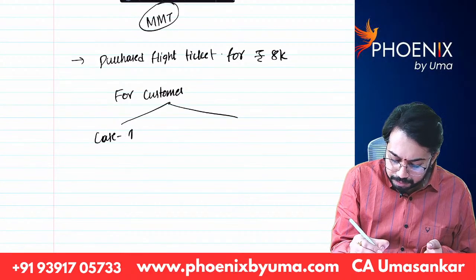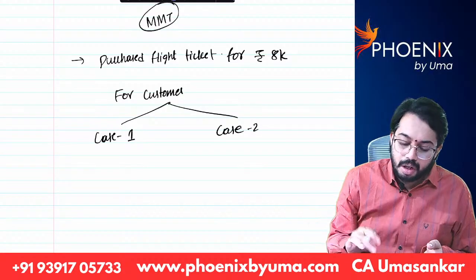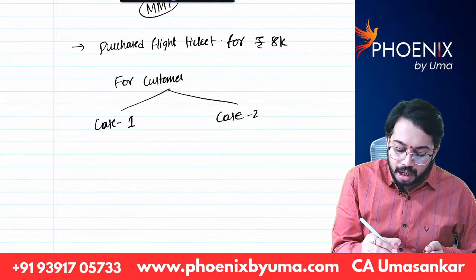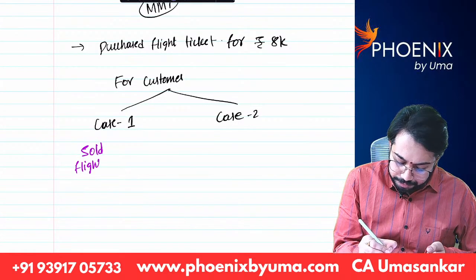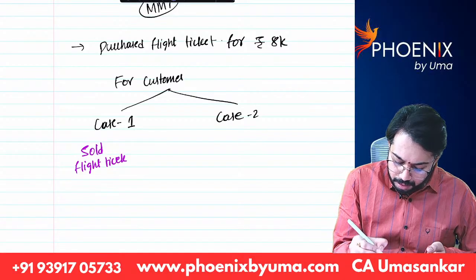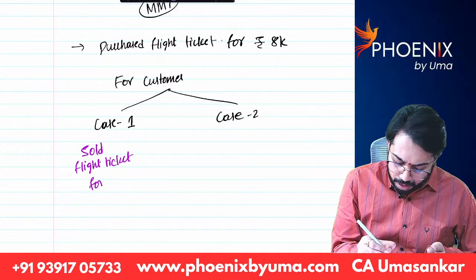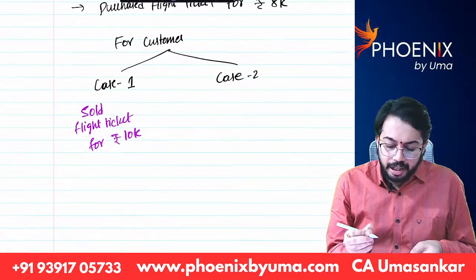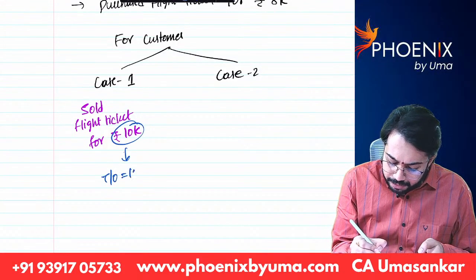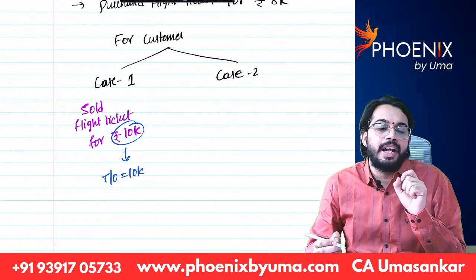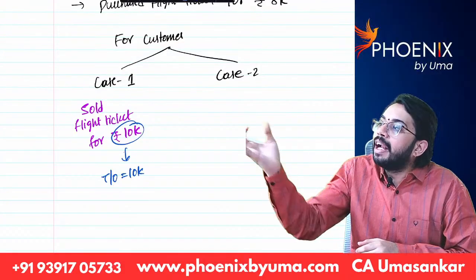Case 1: I told the customer the flight ticket cost, and I sold the flight ticket for rupees 10,000. In this case, the total 10,000 will be taken as turnover, because I bought the flight ticket for 8,000 and sold it for 10,000.